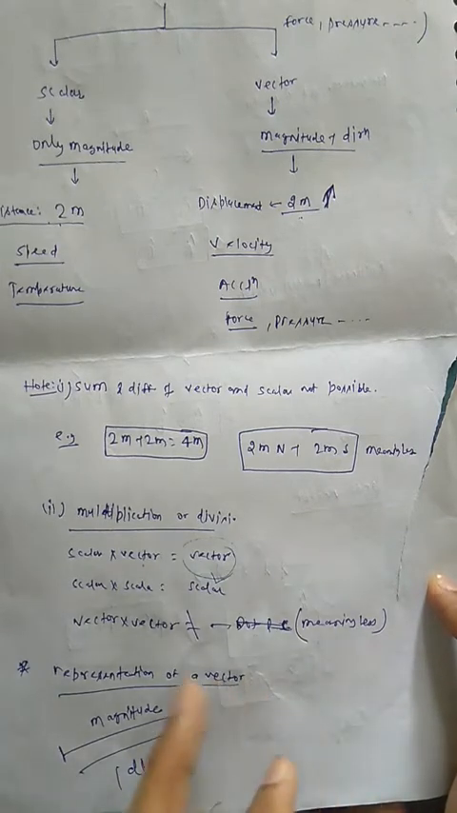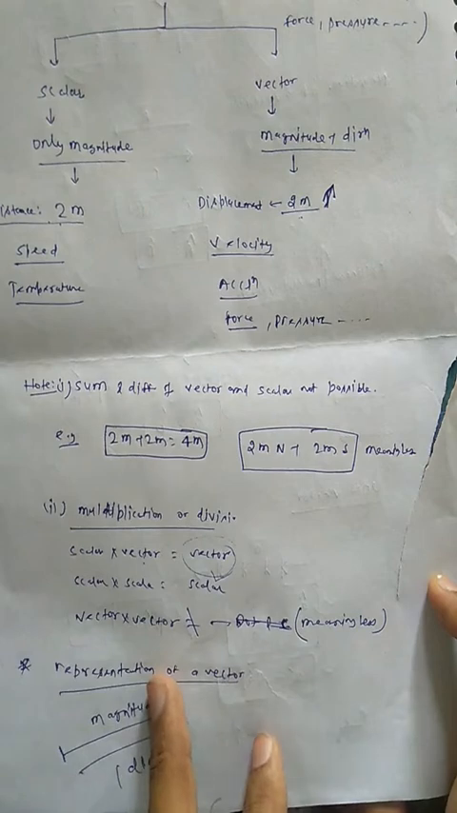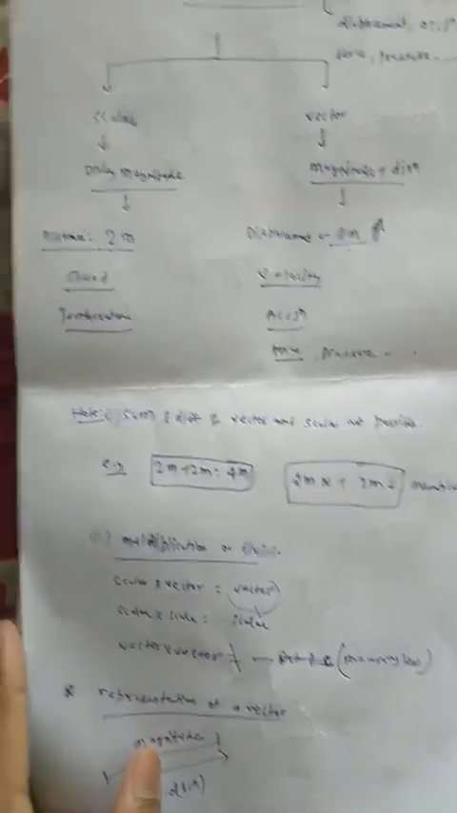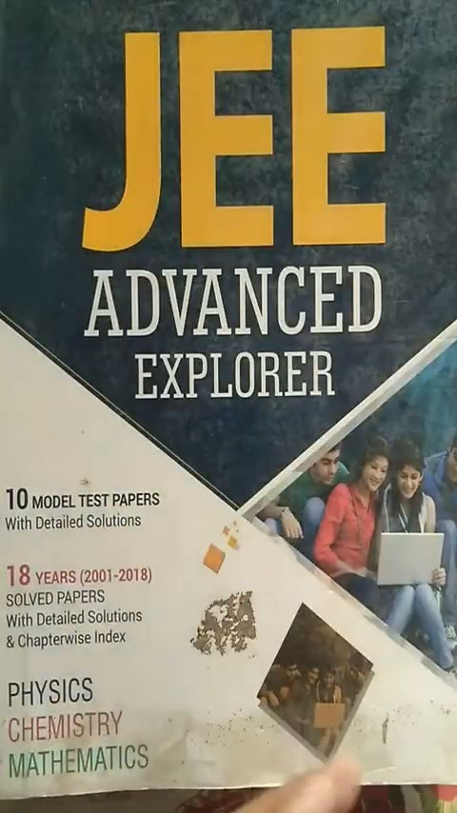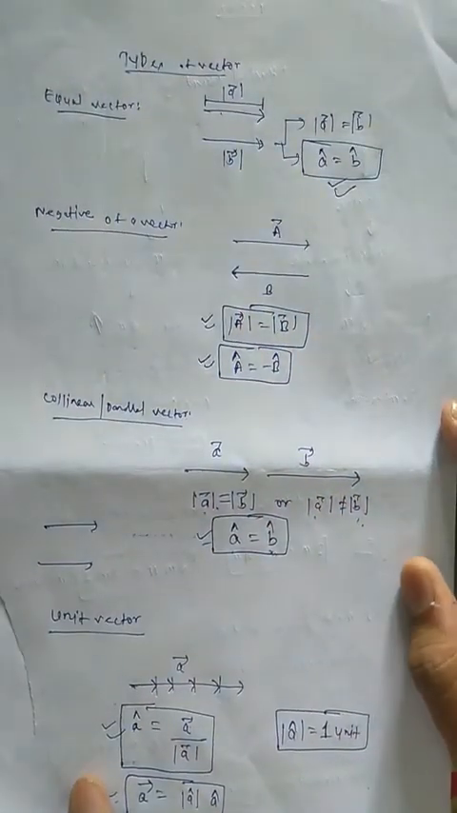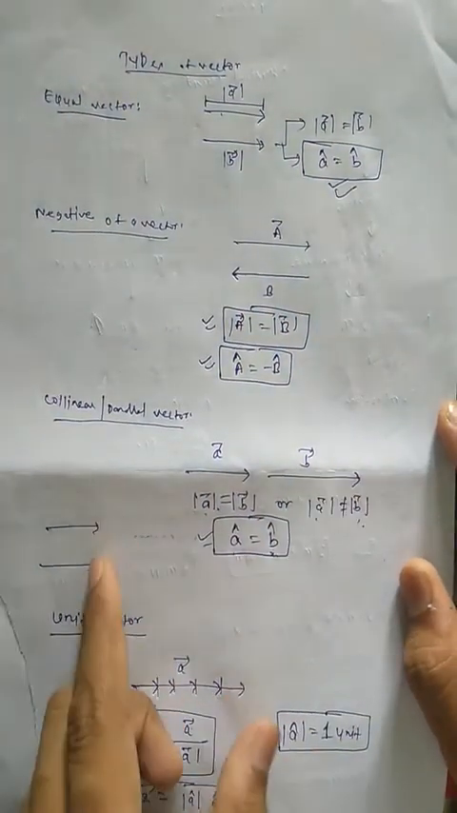So here we have studied the vector representation and some basics about the sum and difference. Now we will proceed with our discussion forward. Now here you can see the types of vector. What are the types of vector? These are the following types of vector.